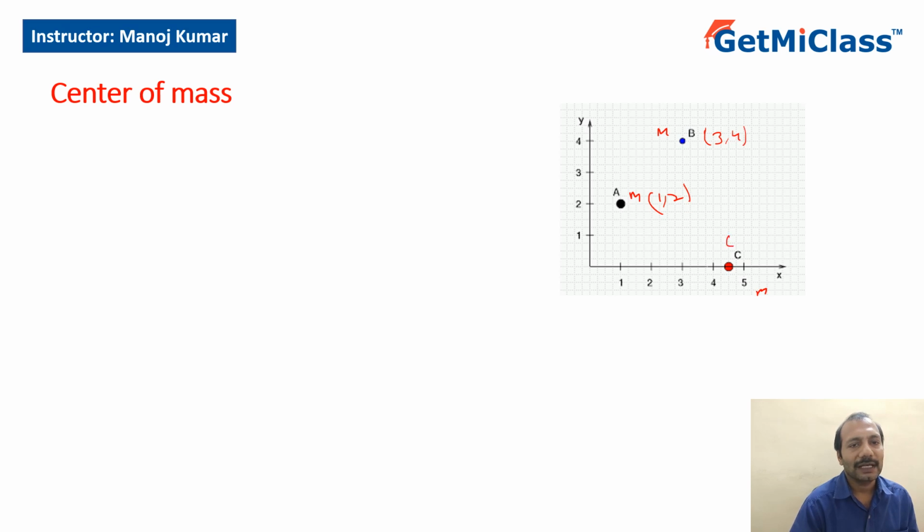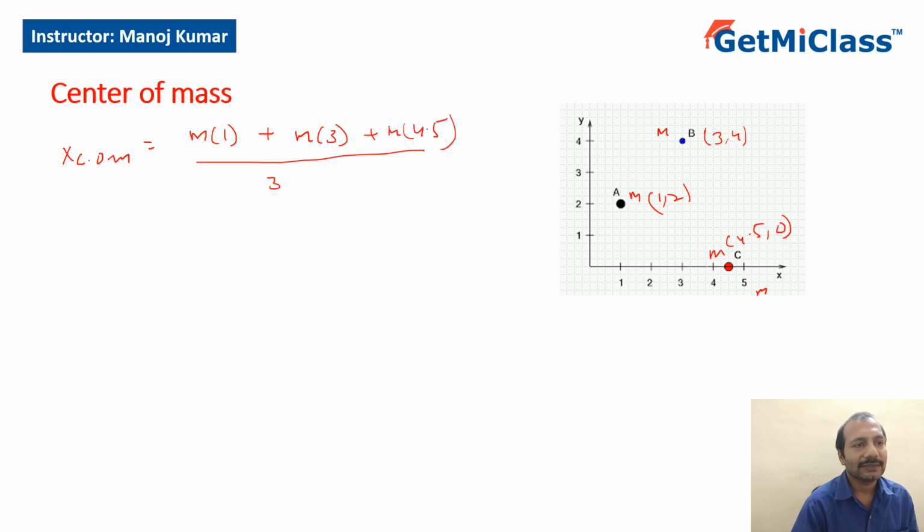Coordinates of C are 4.5, 0. Now let's say all of them have the same masses. So I want to find the X center of mass. X center of mass would be equal to M1, I'll say MA, which is m, times the X coordinate of A, which is 1, plus MB, that is m, times the X coordinate, which is 3, plus MC, that is m, times the X coordinate, which is 4.5, divided by the total mass. Total mass is 3m.